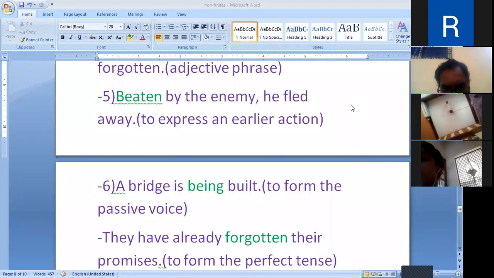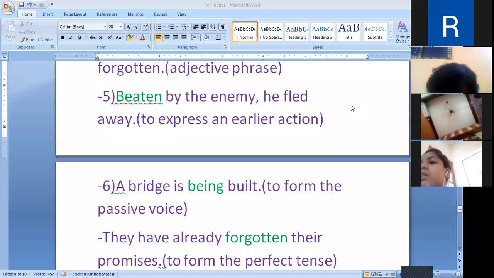Sir, Vinayak Ganpati asked about driven in the chat. Let him ask. Unmute him and give him permission to ask.